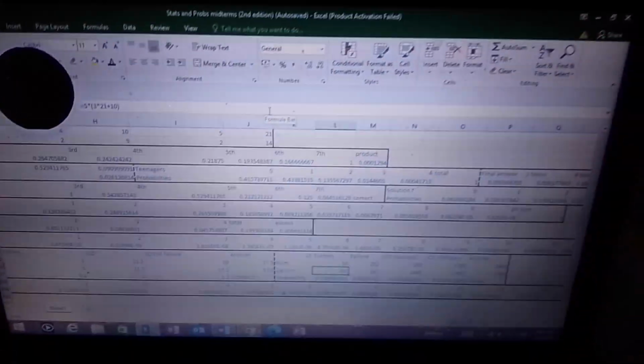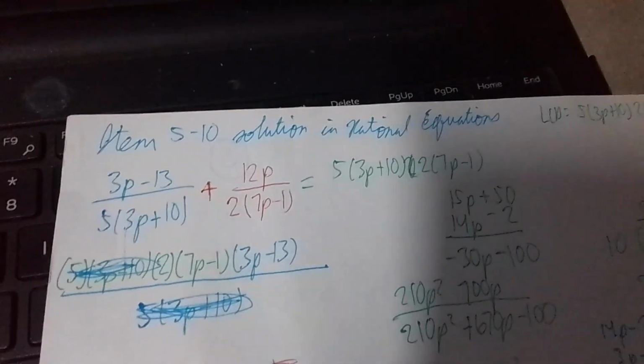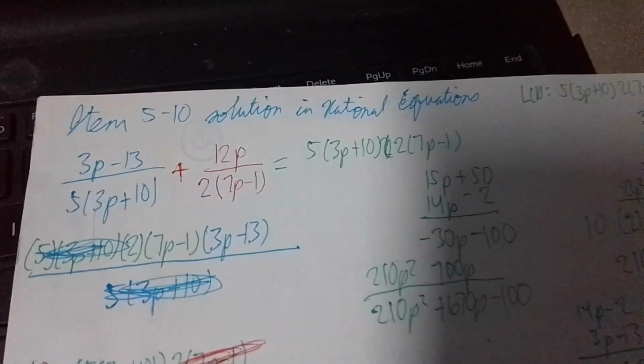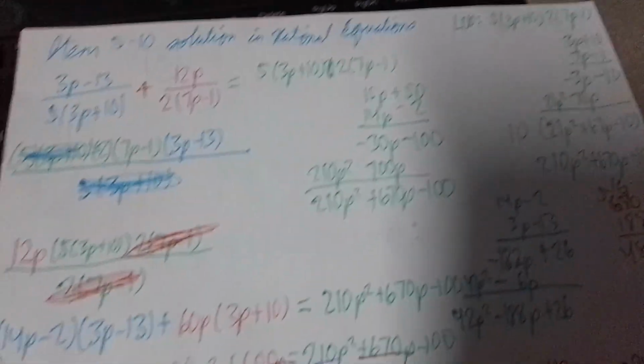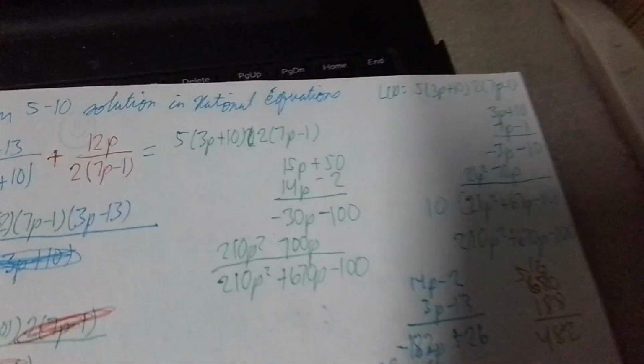So, hindi pwede. So, let's try if x were 21. If x were 21, of course, for the success, we have 50. 3 times 21 to give us 63 minus 13 to give us 50. For the failure, we have 5. 3 times 21 to give us 63 plus 10 to give us 73. And times 5 is 365. Just like one year, diba? How many days in 1 year?